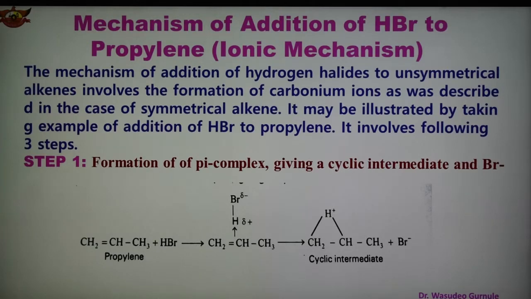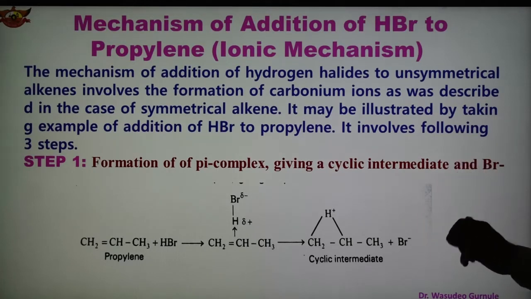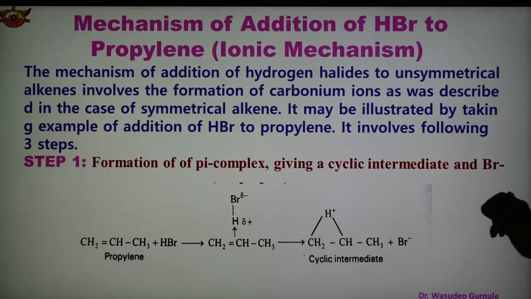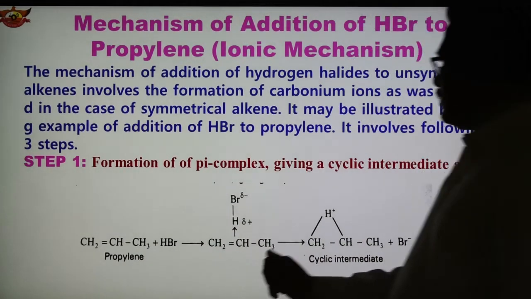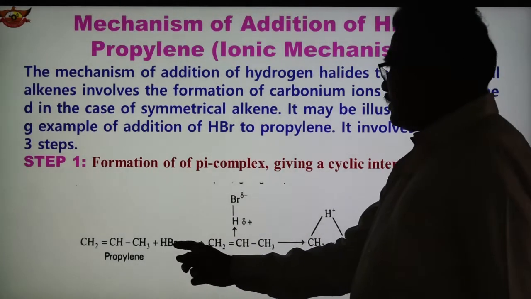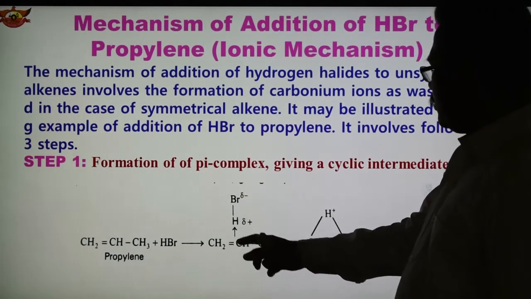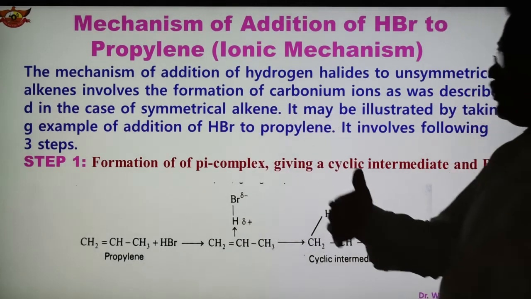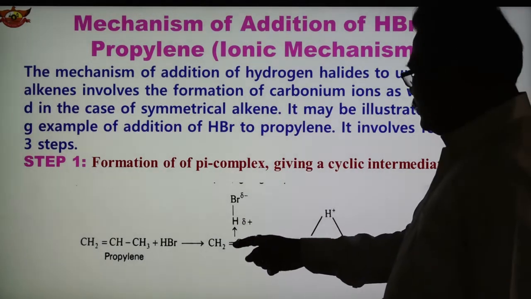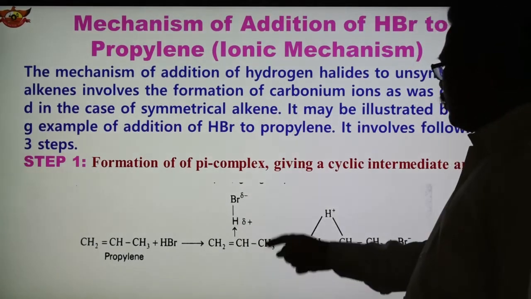So this ionic mechanism is a 3-step process, and in the first step there is a formation of pi complex, forming the cyclic intermediate and bromide ion. So this is the propylene molecule, and HBr is H plus Br minus, and when it reacts with propylene, this type of pi complex is formed. So this positive end, similar to what we have seen in the last example, is attracted to the pi electrons of the double bond, and this is the pi complex formed.